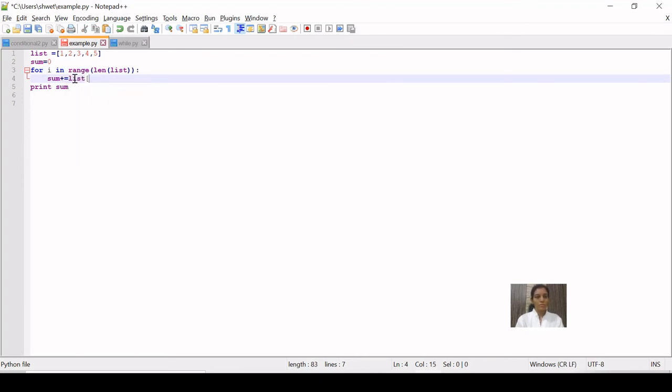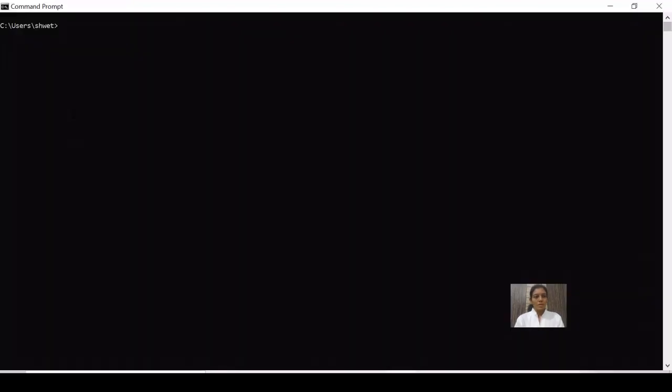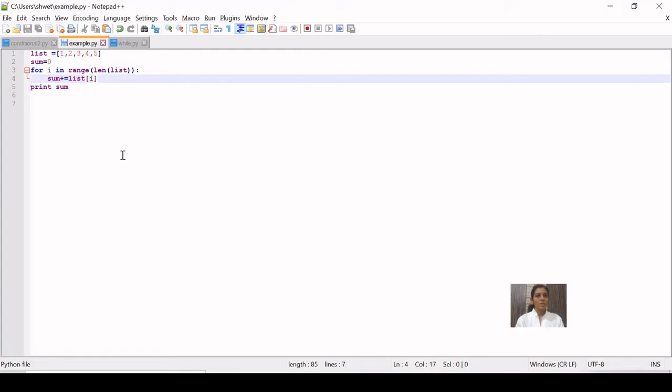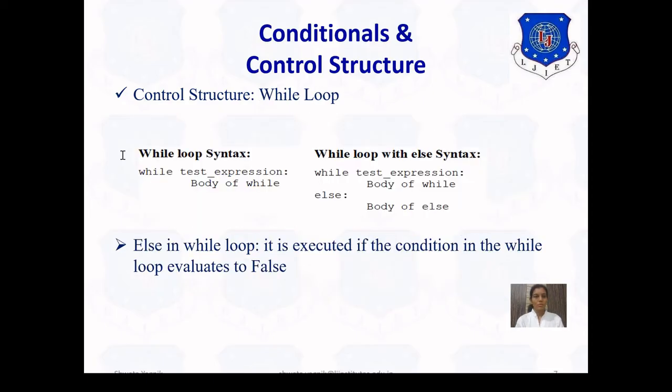List of i. Okay, these are the indexes which I want to refer to. So using index I am doing the same thing. So python example.py, okay, 15, right? So this is how we can use the index in order to extract the elements of the list. Let's go further.